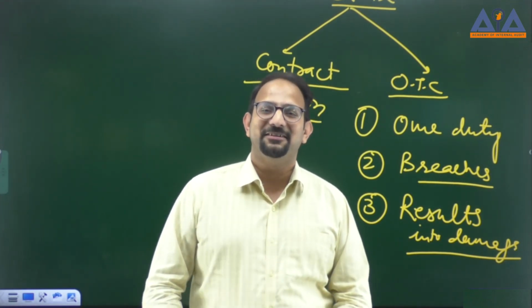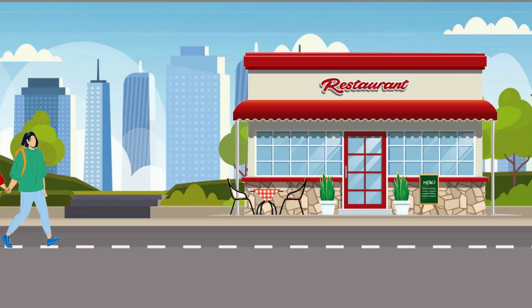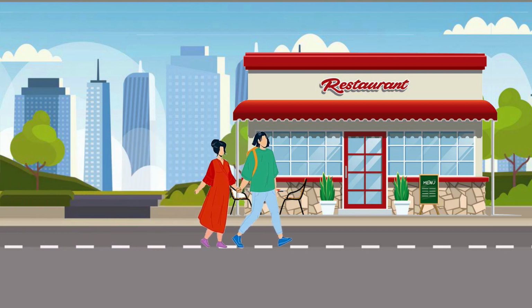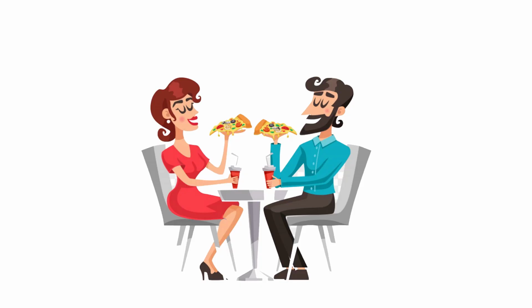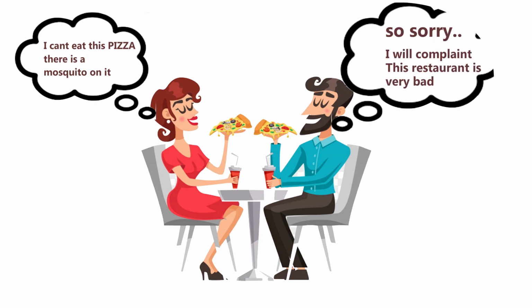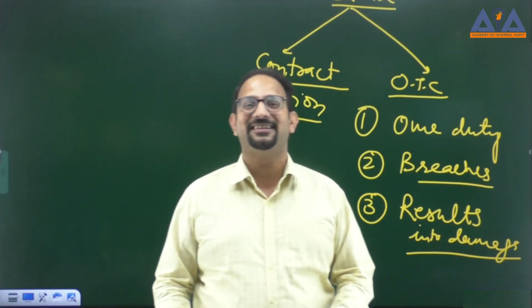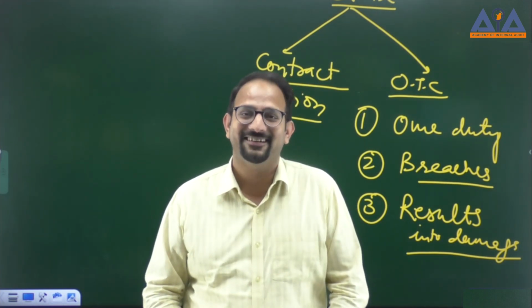For example, the moment you went to the restaurant, you went with your boyfriend or girlfriend, right? You ordered the pizza, and in the moment you were consuming it, you found that there are mosquitoes. So at that point, even if any one of you has not consumed it, you may claim that it has resulted in damages to my reputation.